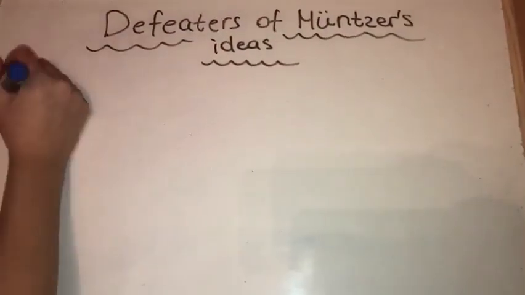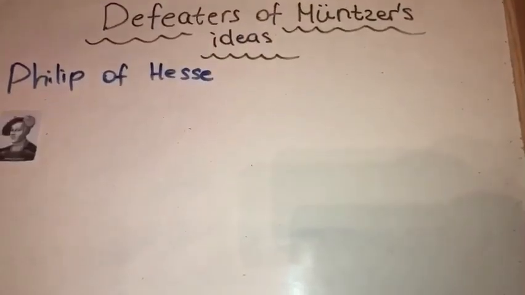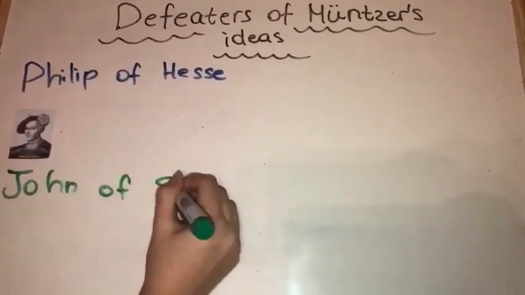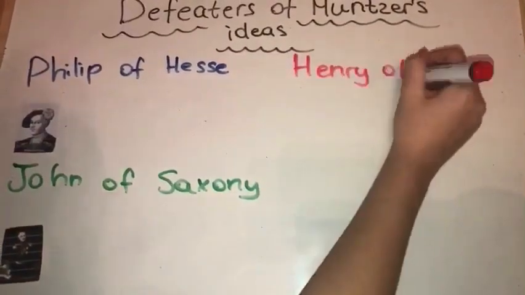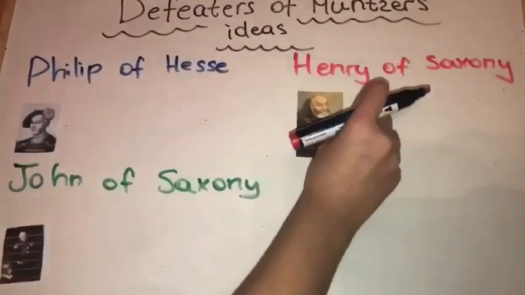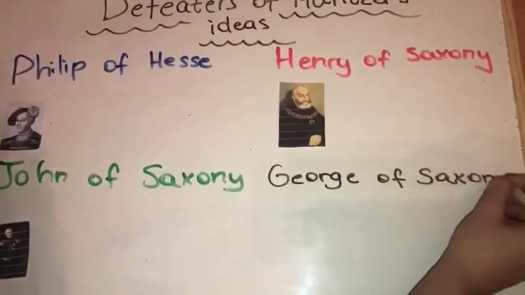The first one was Philip of Hesse. The second one was John of Saxony. The third one was Henry of Saxony. And the fourth one was George of Saxony.